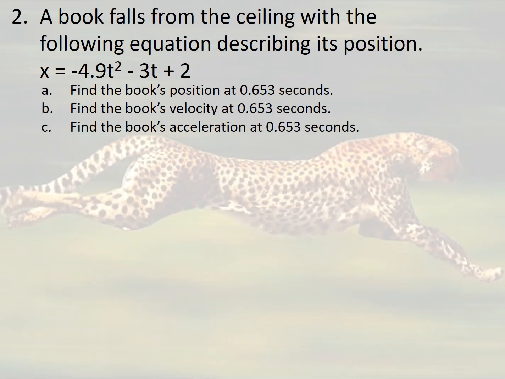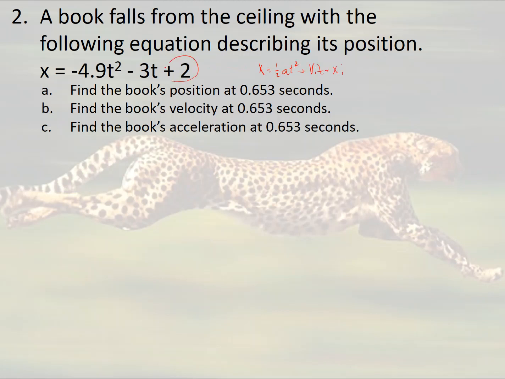So a physics example: a book falls from the ceiling with the following equation describing its position. X is negative 4.9 t squared minus 3t plus 2. Now, a couple different things you can pull from this. When I look at a position at a constant acceleration, that is a quadratic, remember it follows 1/2 a t squared plus v initial t plus the original position.